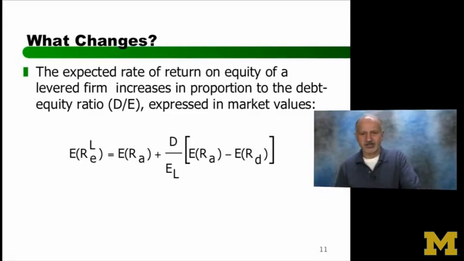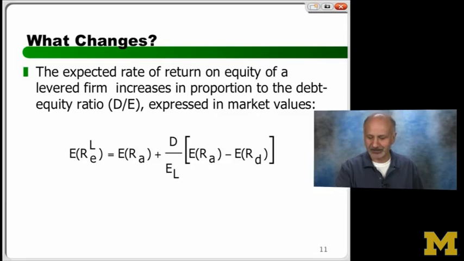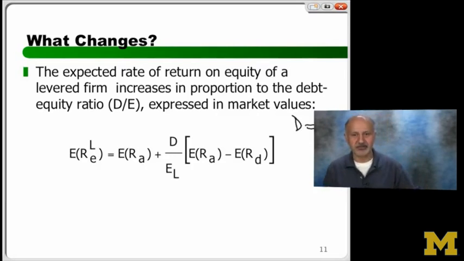So let me ask you this. You went and saw Apple. How much debt did they have? 0. Which part of this equation will vanish? If D is 0, that is, your comparable firm has no debt, which part will disappear?